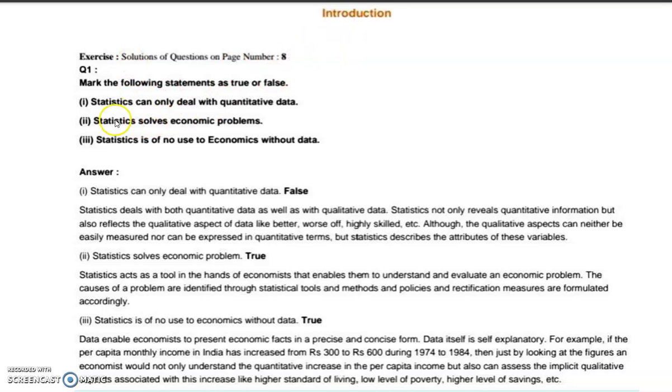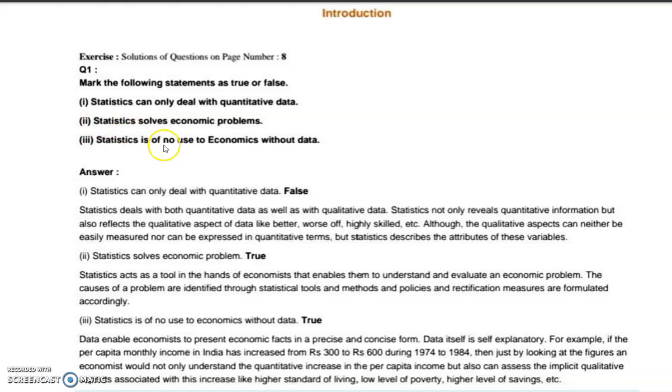First chapter, introduction. True or false? Statistics can only deal with quantitative data. Is it true or false? Yes, it is false. Statistics deals with both quantitative as well as qualitative data.